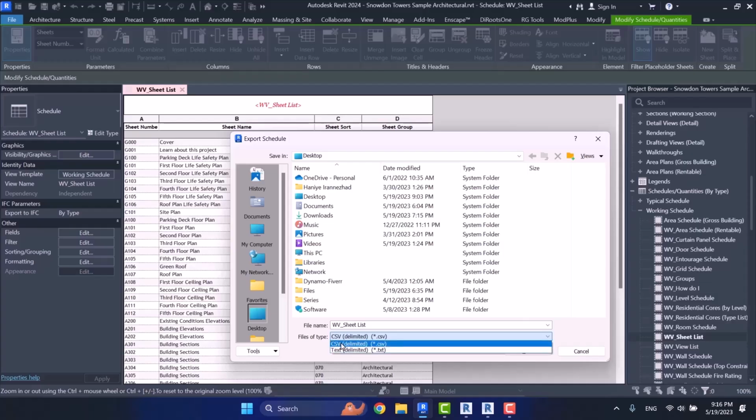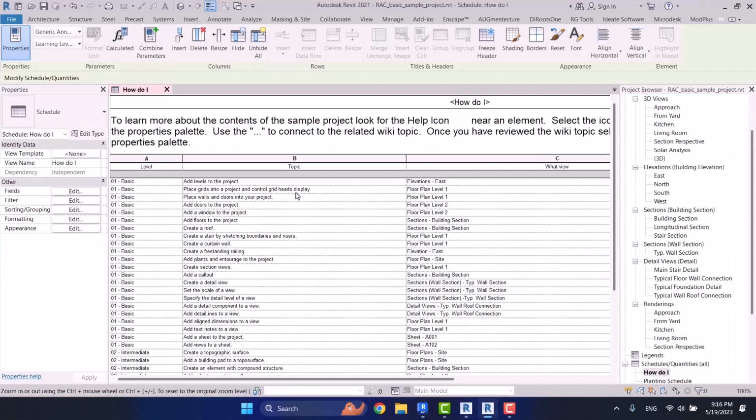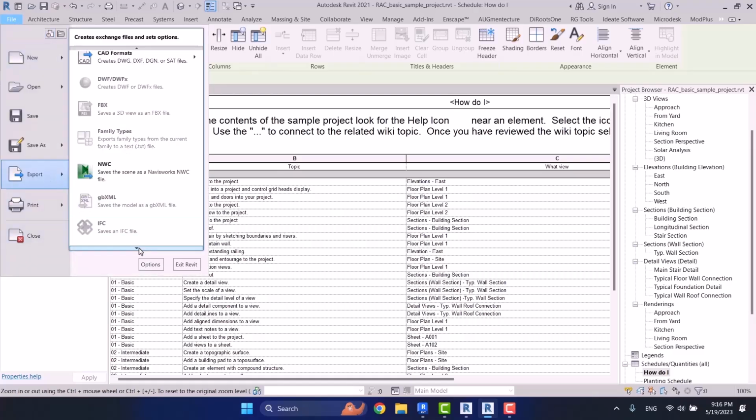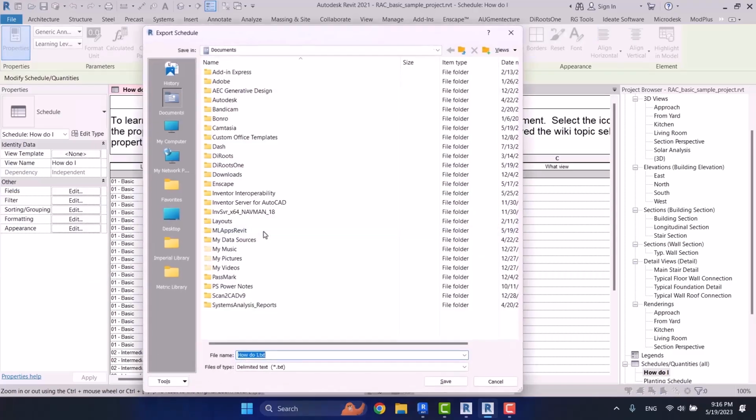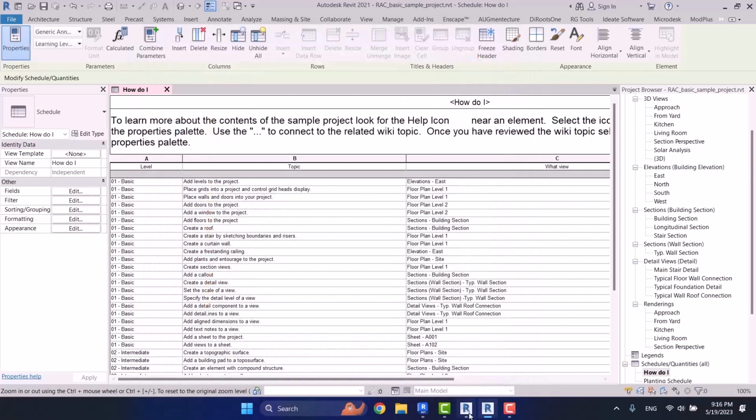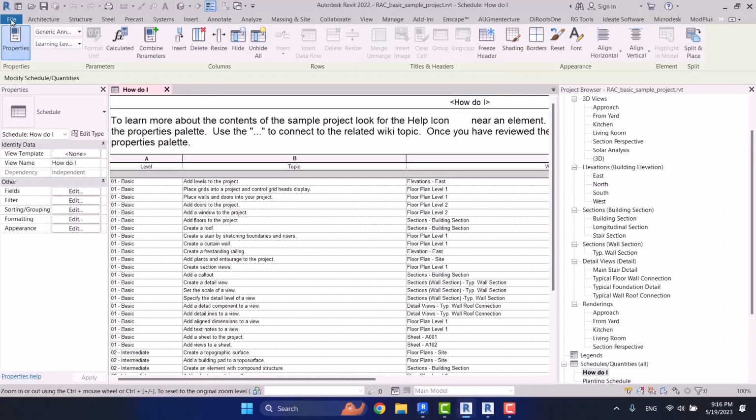Up to the 2021 version, we only had the text format. It means you could only export a text file of your quantity schedules. But from the 2022 version onwards, the CSV format is also added. If I open the 2021 version of Revit, as you see, this is a quantity schedule. If I come to the Export section and then choose a schedule, the only option that I have is text format. I don't have CSV, so this is added from version 2022 onwards.